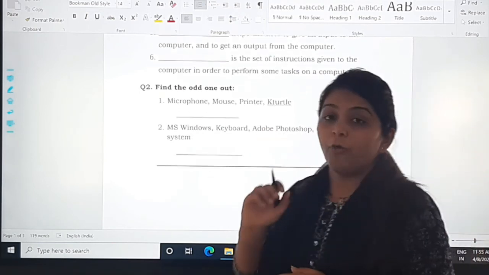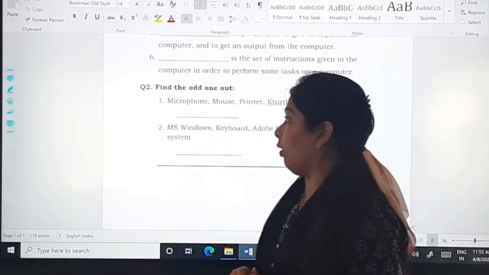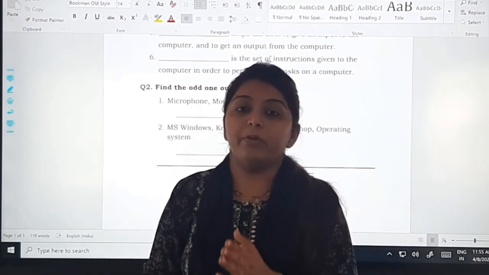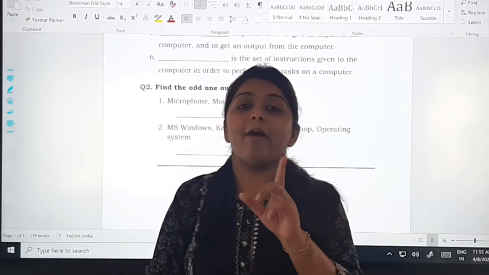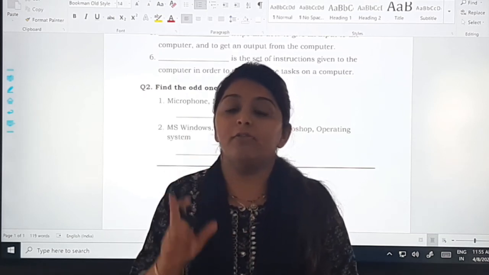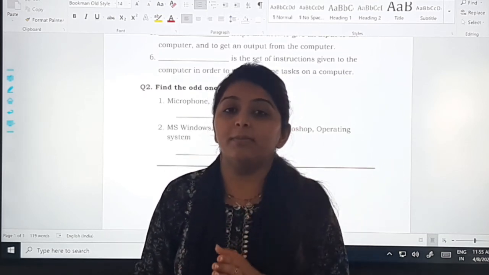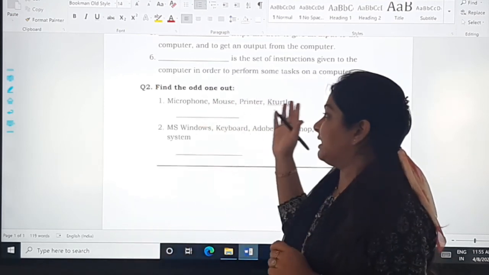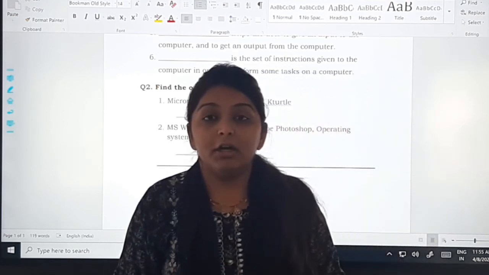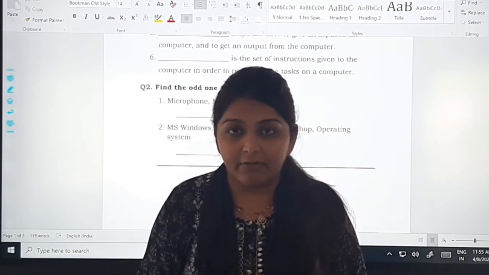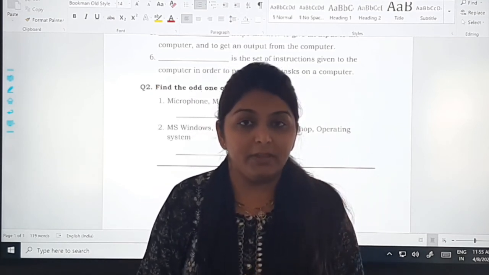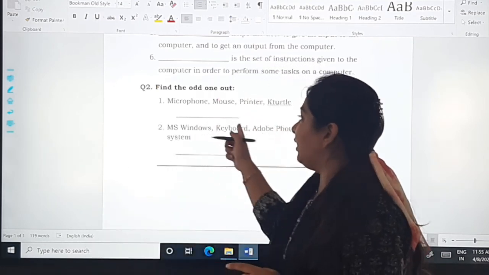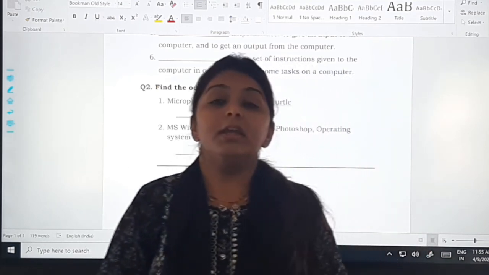Next question: find the odd one out. In the first one, three examples of hardware are given to you. You have to find the odd one out. The fourth one will be a software name. Similarly, in the second one, four software names are given to you. One hardware will be there. So you have to find that odd one out and write it down in the blank given here.